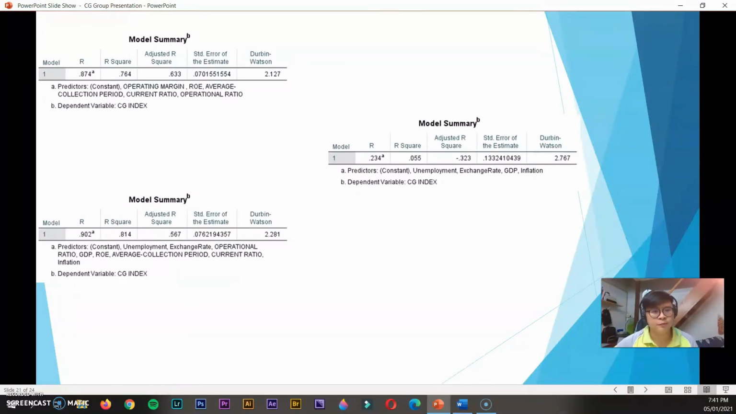To the bottom left, this table shows that adjusted R-square is recorded as 0.814. This means that the firm's internal and external factors together can only explain 81.4% of its CG index. The remainder of 35.3% is incapable of being explained.